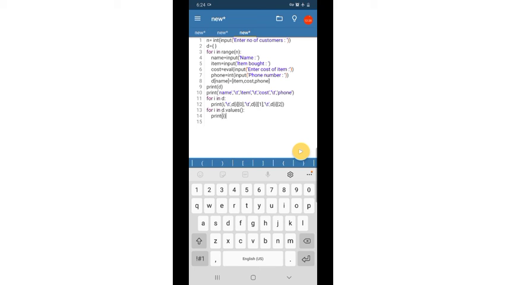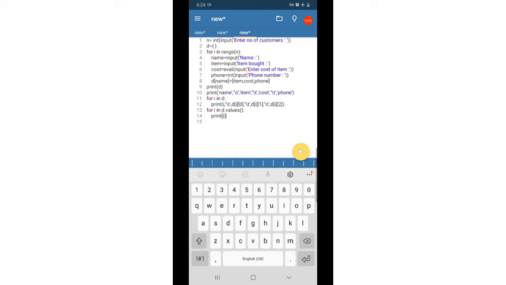Children, the next, 14th question is: write a program that asks the user to enter product names and prices. Store all these in a dictionary whose keys are the product names and whose values are the prices. When the user is done entering the product and price, allow them to repeatedly enter a product name and print the corresponding price, or a message if the product is not in the dictionary.